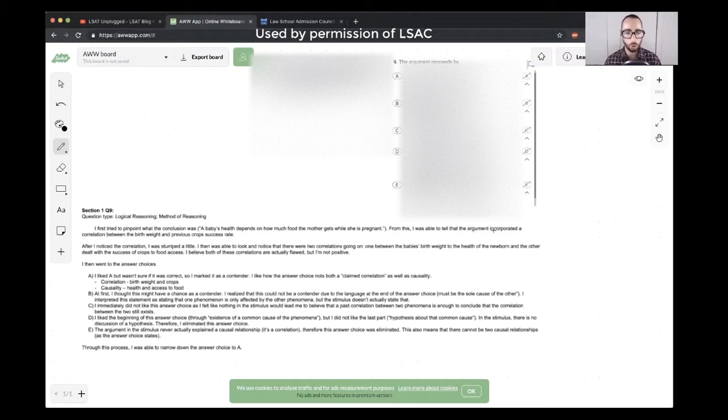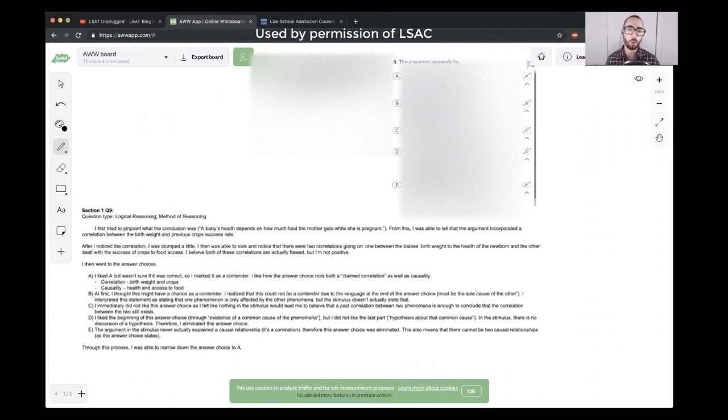The student goes on to say the argument incorporated a correlation between birth weight and previous crops success rate. Yes, so there is that association. The birth weights vary with the success of the previous year's crops. The more successful the crops, the higher the birth weights. So there is an association between crop success and higher birth weight.